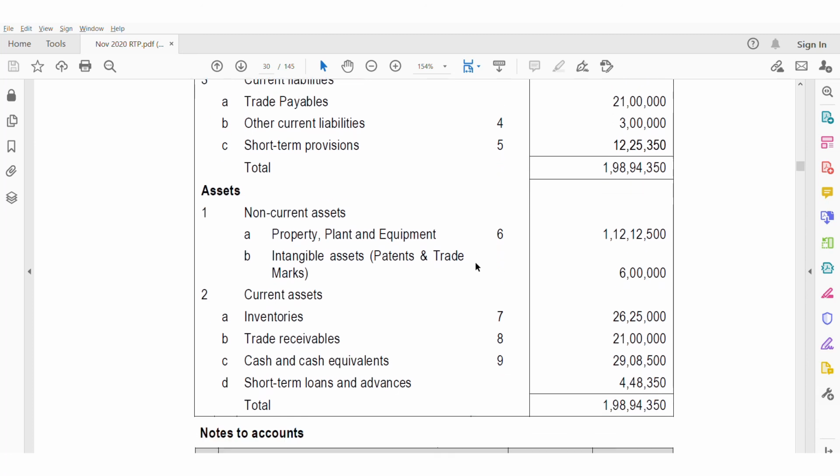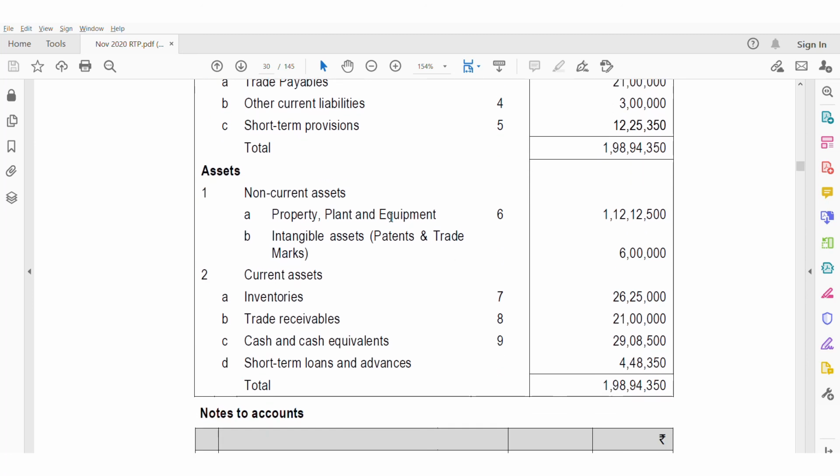And next, coming to assets, non-current assets, property, plant and equipment, this is always net of depreciation. So the amount given here, 1,12,12,500, is net of depreciation. And intangible assets, patents and trademarks, again non-current assets, 6 lakhs. Next, coming to current assets, inventories, note number 7, which has raw materials and finished goods, 26,25,000. Trade receivables, note number 8, beyond 6 months, within 6 months, 21 lakhs.